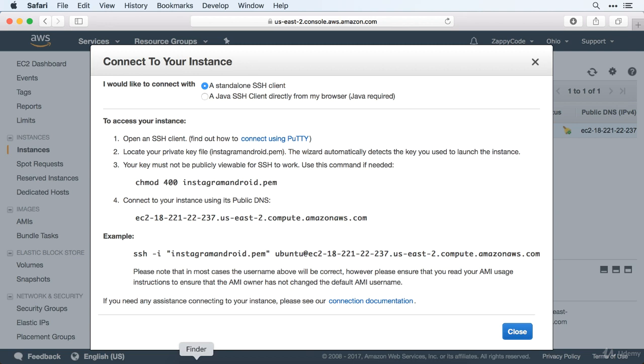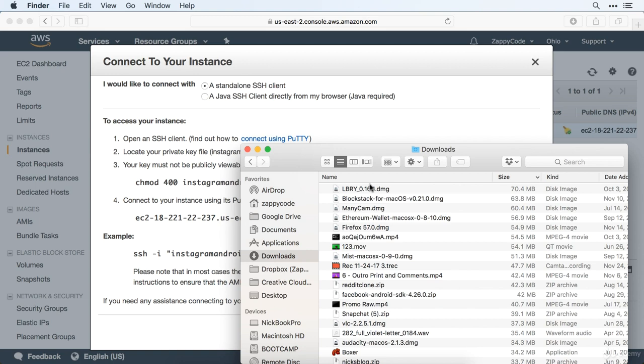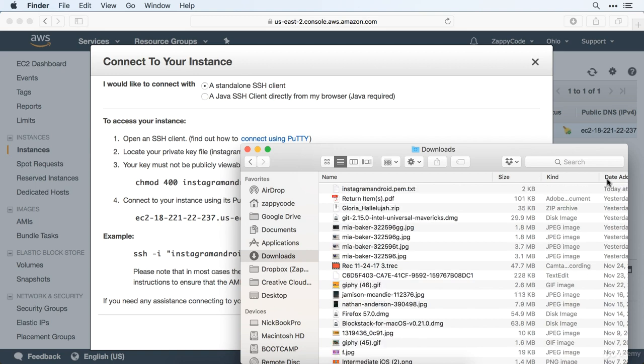The one thing that we do want to check is that the file that we downloaded was downloaded as a .txt. It might have been. I was a little bit concerned about that. So let's go ahead and switch this to show date added, and the name is .pem.txt.